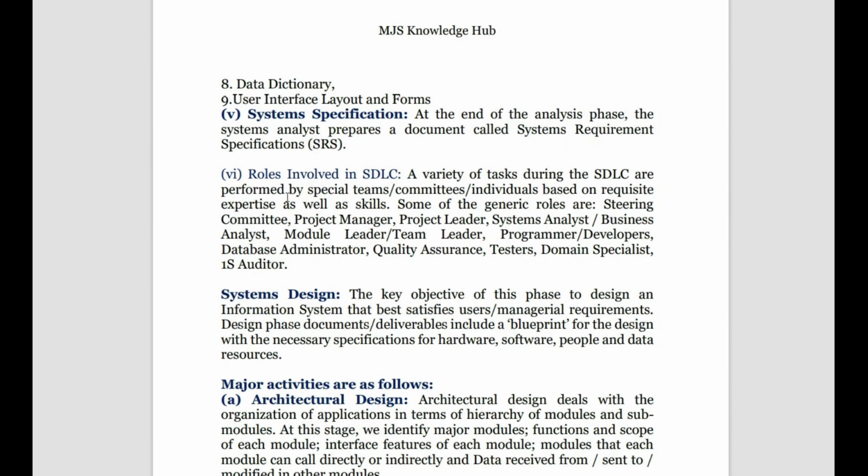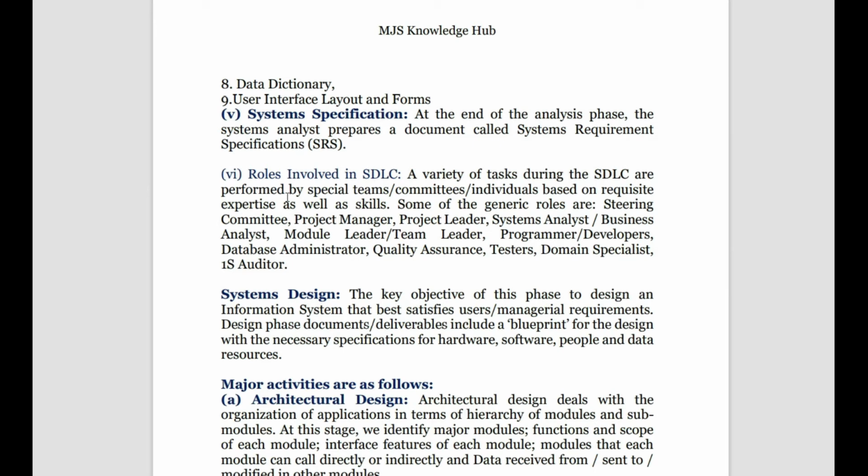Then we have system specification. At the end of the analysis phase, we develop a project report called the system requirement specification report, which will show the exact specification of the system, what it is going to do, and what the actual features are. Once the features are decided and the requirements have been studied and understood, we will do a design.